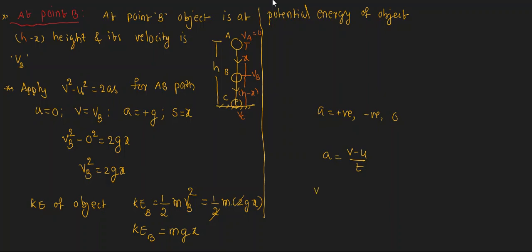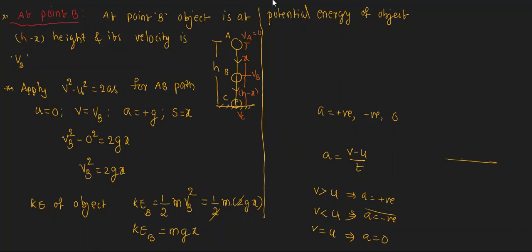If velocity increases with time, the final velocity is more than the initial velocity, then we will get acceleration as positive because v is greater than u. If velocity decreases with time, for example the driver suddenly applies the brakes of the bus, then the final velocity is less than the initial velocity, less minus more, and you will get the acceleration as negative. If an object moves with constant velocity, then acceleration is 0. In this case, while falling down, velocity increases, that's why it has positive acceleration, right?